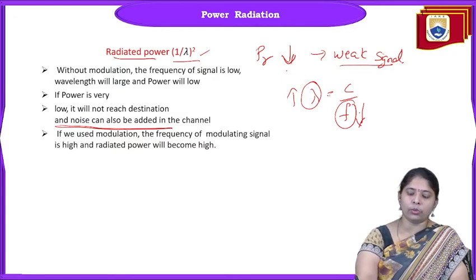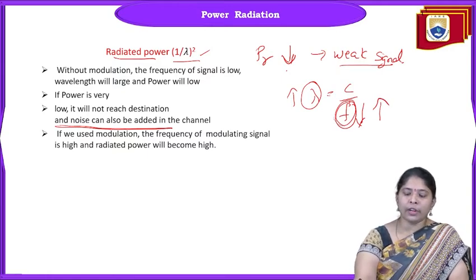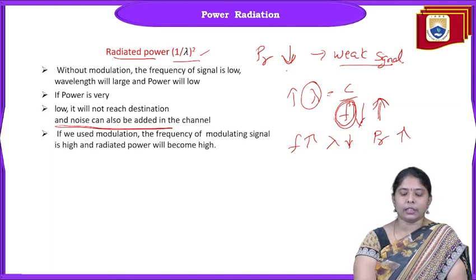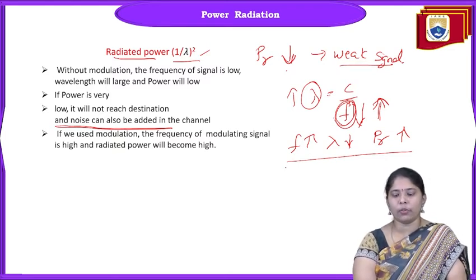So what do we need to do? Again, we need to go for increasing the frequency of the signal. If we transmit a high frequency signal, frequency increases, lambda decreases, and when lambda decreases, radiated power increases. So this is the relation. We need only high frequency signal transmission rather than low frequency.